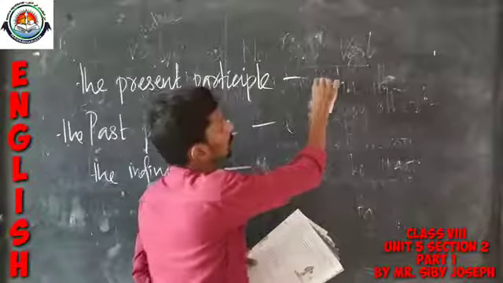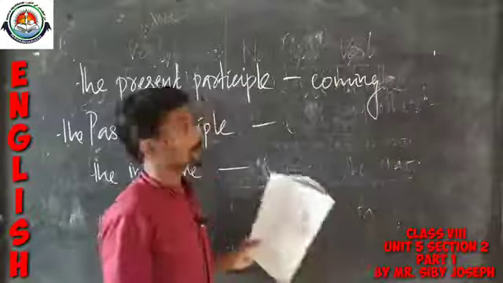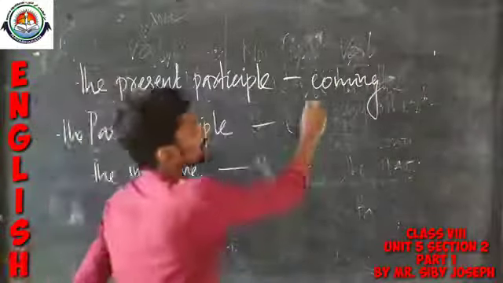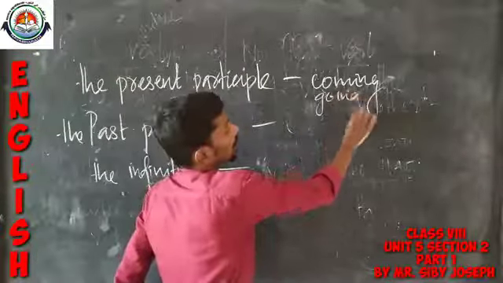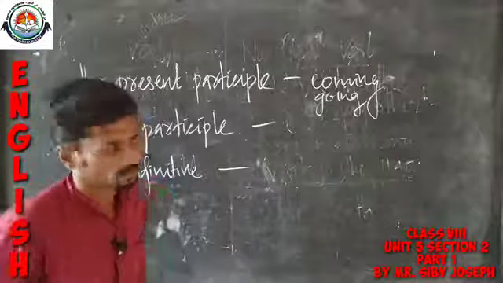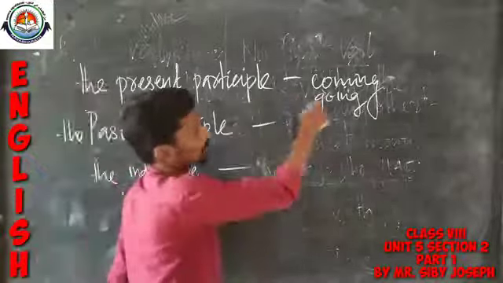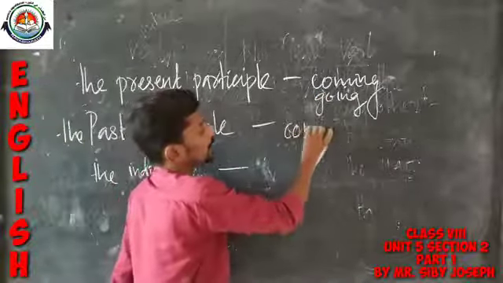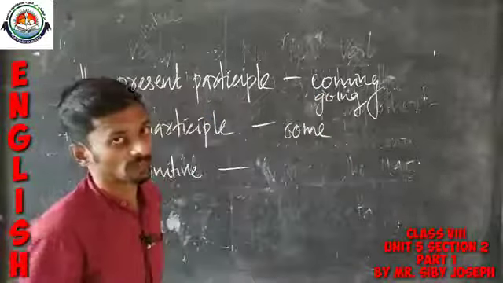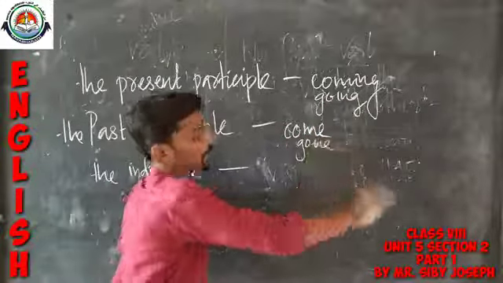So "coming" or "going" is the present participle form, a non-finite. Then the past participle: "come" is the past participle, that means the V3 form, and "gone" is the past participle form.